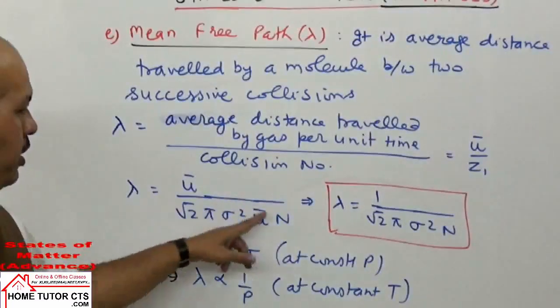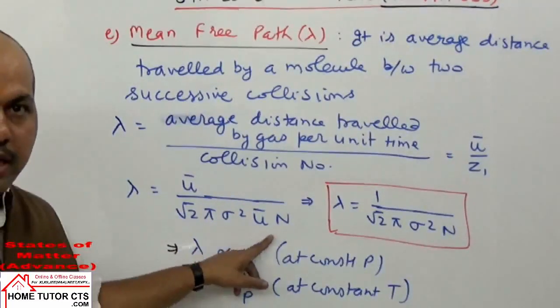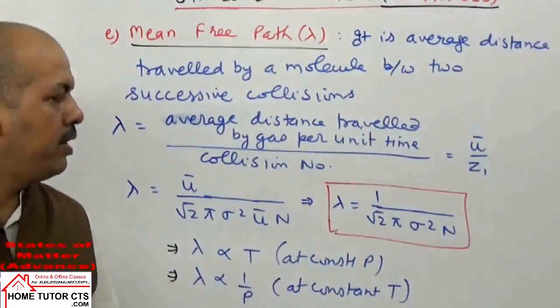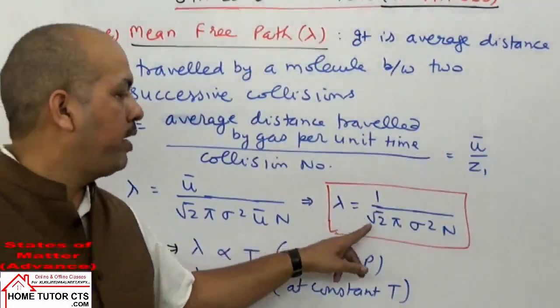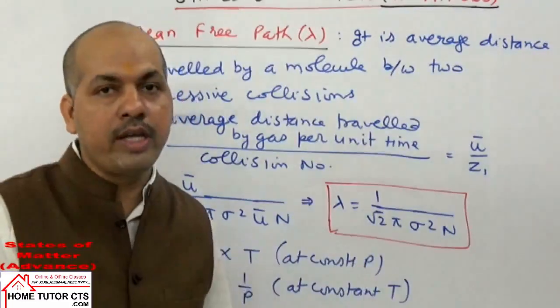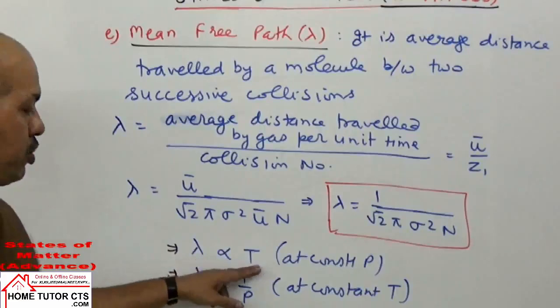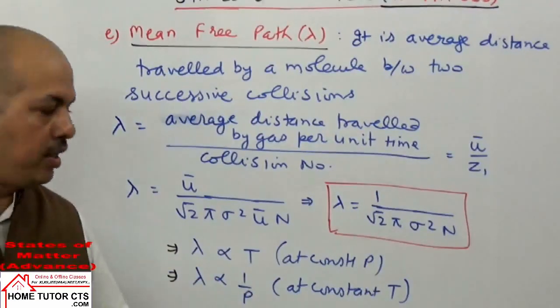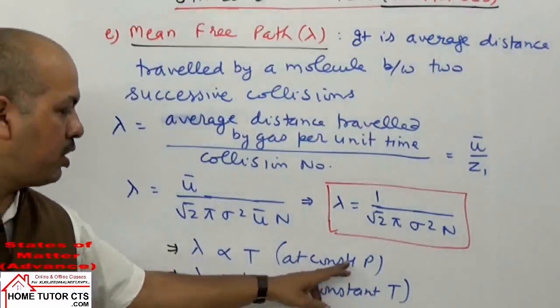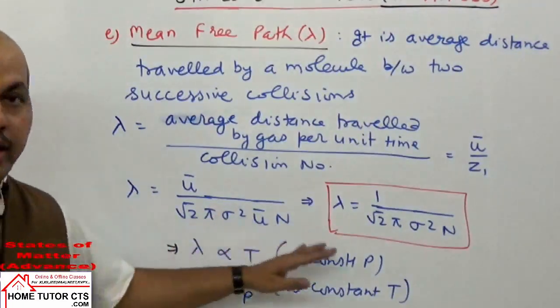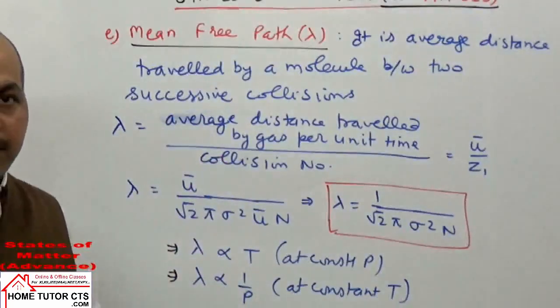Putting z1 value here, root 2 pi sigma square u bar into n, and then u average cancelling out. What remains? Lambda is equal to 1 by root 2 pi sigma square into n, and lambda is directly proportional to temperature and to pressure inversely. It is when we have constant pressure, it is when we have constant temperature. So I hope it is clear the term.